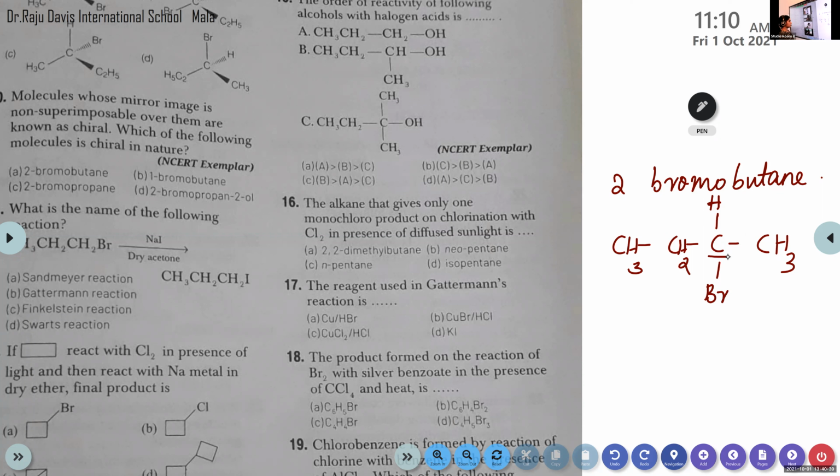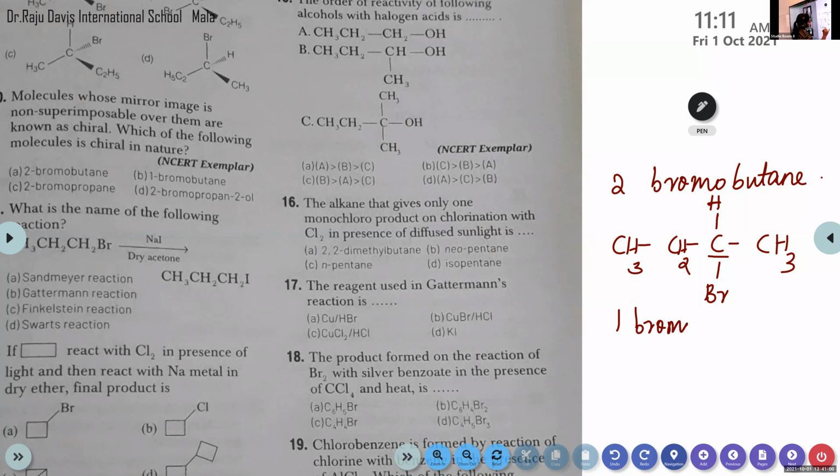2-bromobutane. Here there are different, right? Yes. Here ethyl group, then in the right side methyl group, then top it is hydrogen, then at bottom it is bromine, right? So the 4 different groups are attached to 2-bromobutane. Next we can draw the structure of